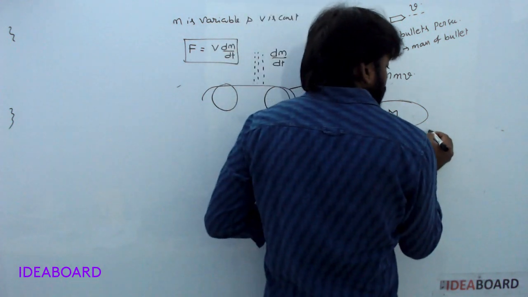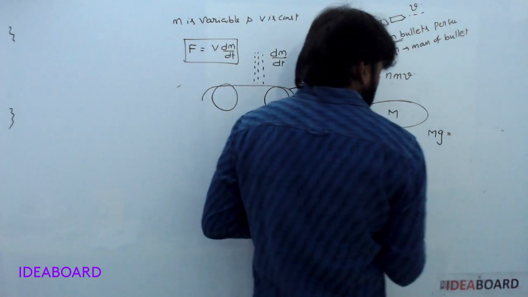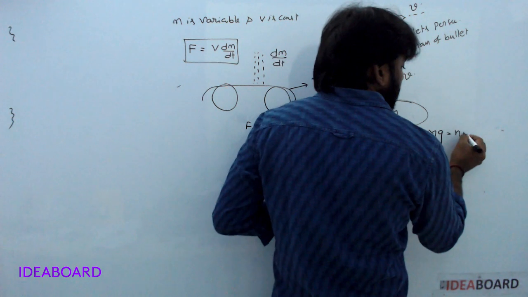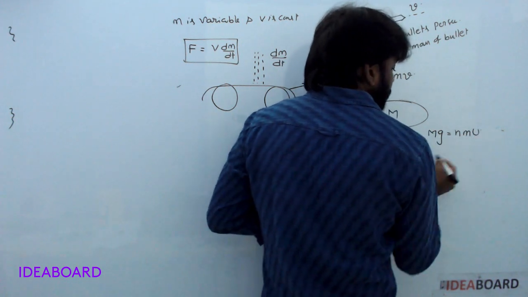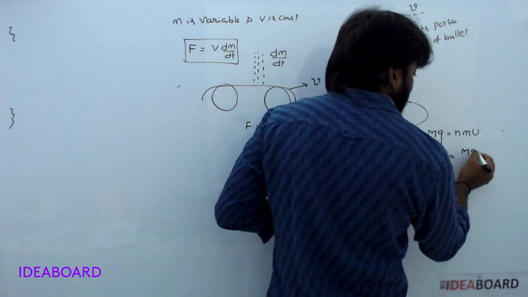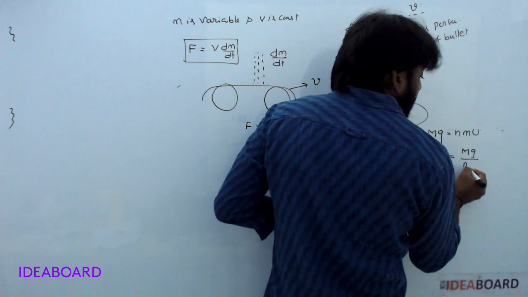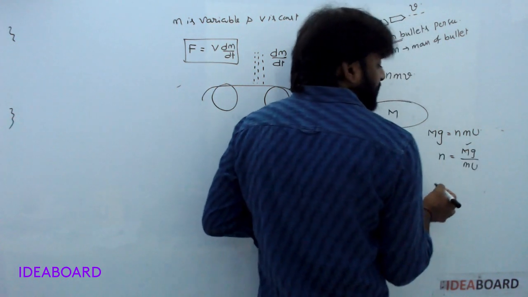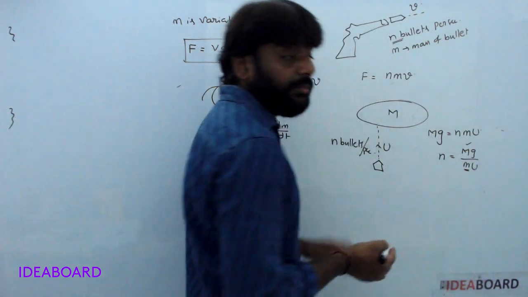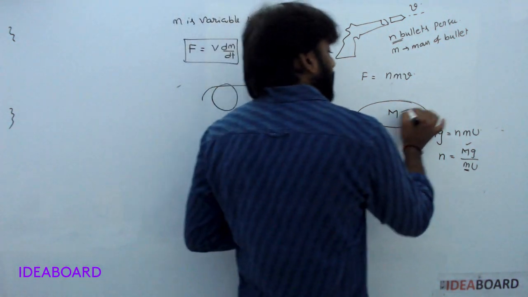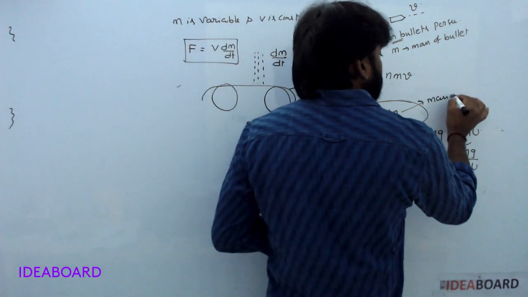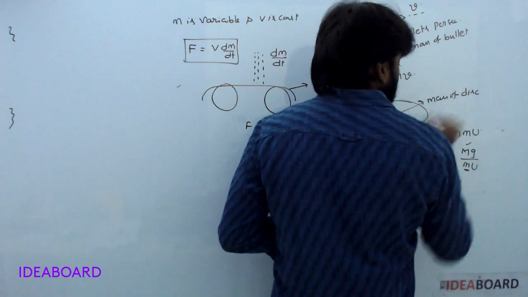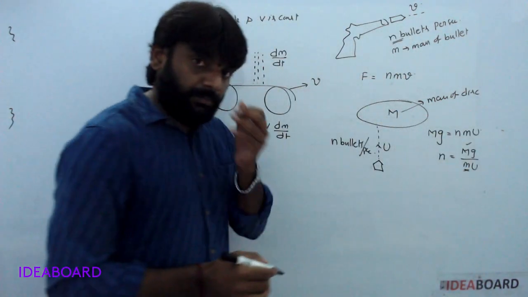So in this case, the weight is balanced by the force applied by the bullets, n m u. M g is equal to n m u. Here capital M is the mass of the disc. Small m is the mass of the bullet.